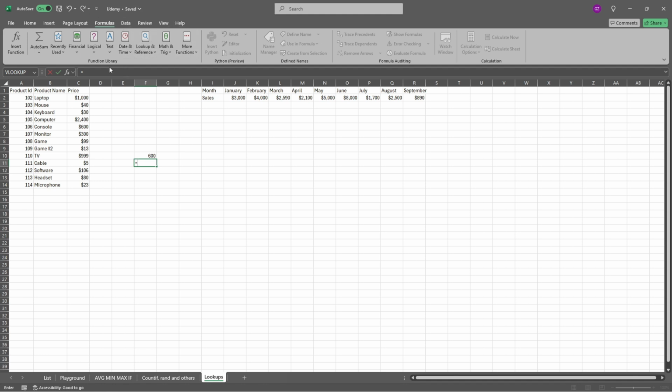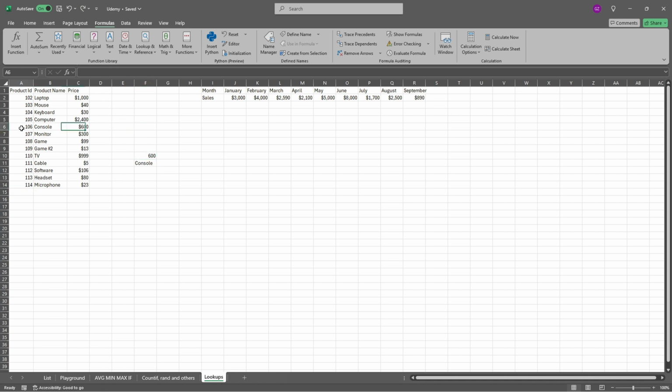How to work with that and write by hand, because you probably will use at the very beginning the formulas, functions, and from then you'll use the references of the lookups. But you can also write it by hand, and here we can do the same. So lookup value will be 106. Table array will be that one. Column index, I will stick with 3, or I will just go to 2. And range lookup, I can just skip it. Press enter, and I've got console as the thing that I was looking for. I can look for whatever I would like to have and have returned that on my own.